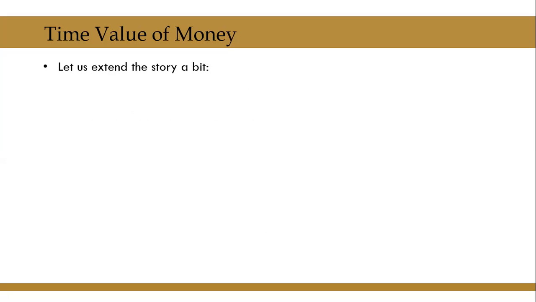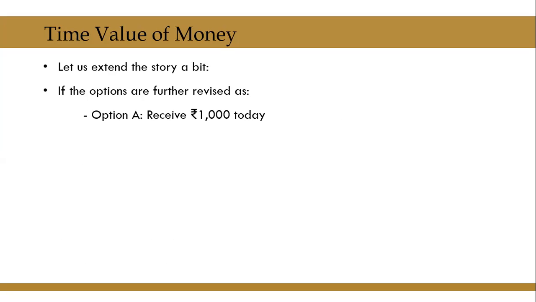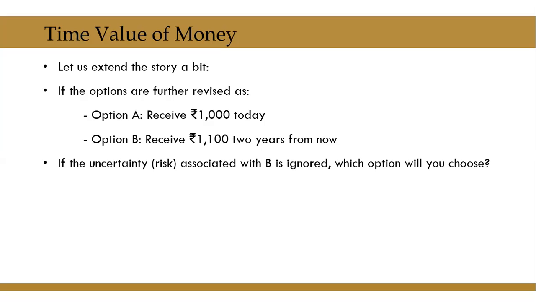Let us extend the story a little bit. The same story I am going to extend slightly. If the options are further revised as option A is receive rupees 1000 today, and option B is receive rupees 1100 not 1 year from now but 2 years from now. So the person is giving you an offer. Either you can get 1000 today, or you can get rupees 1100 2 years from now.